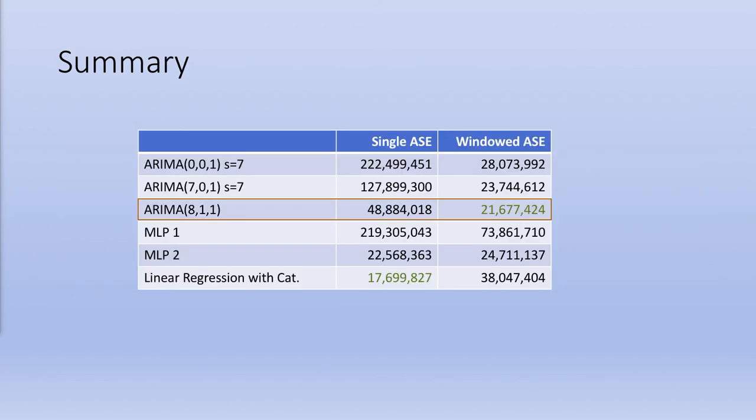In terms of best, that really depends on the use case and the time frame, but personally the ARIMA(8,1,1) was my favorite because it scored the best on the windowed ASE, which means it's likely to be a more robust model.